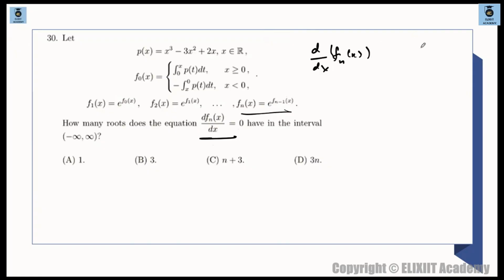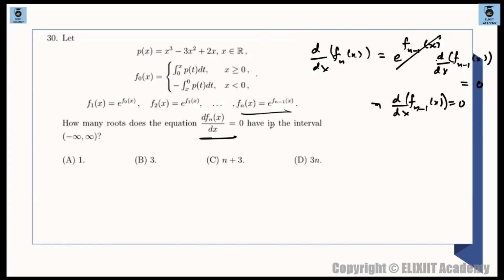So d by dx of fnx will be e raised to the power of fn minus 1x. ठीक है? इसका डिफरेंशिएशन क्या होगा? e का डिफरेंशिएशन is e raised to the power of x into differentiation of fn minus 1x, and this is equated to 0. When you equate this to 0, this cannot be 0 क्योंकि ये तो exponential function है. So you are only left out to solve d by dx of fn minus 1x to be 0. तो खाली आपको ये solve करना है.